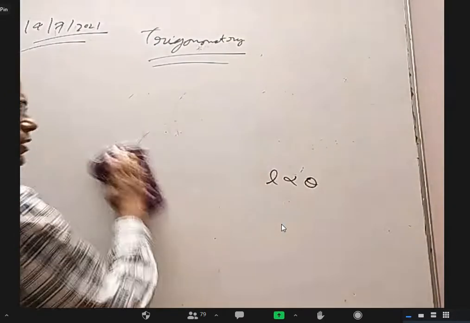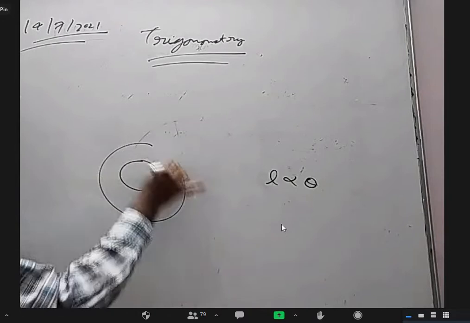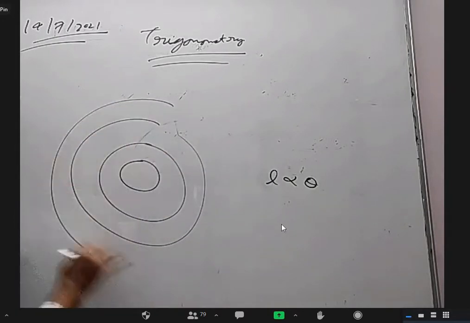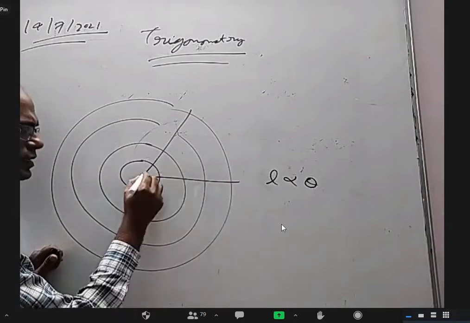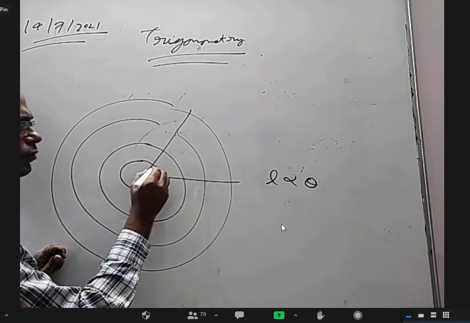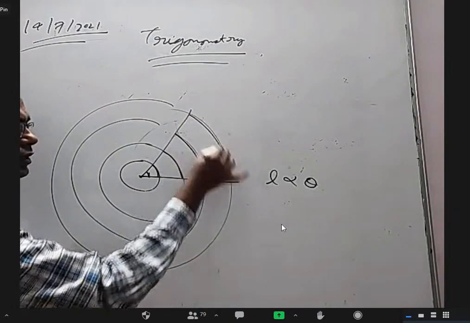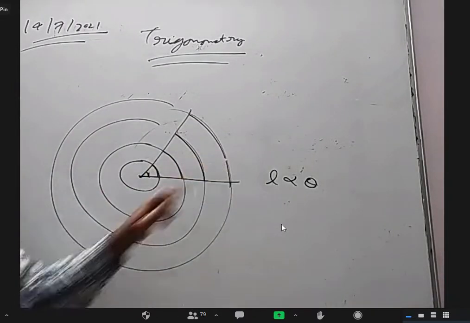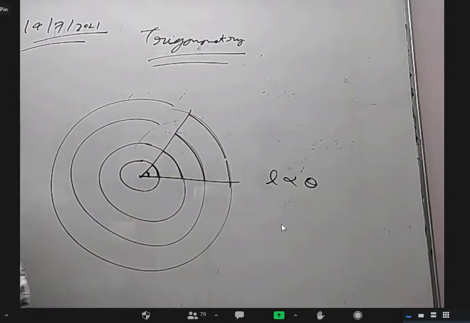But I can also say another thing. Let us say I have a lot of circles with the same center and I draw 2 lines. This is the same angle. One time this is the arc length, another time this is the arc length, and so on. All of them subtend the same angle at the center, but all have different lengths, right?